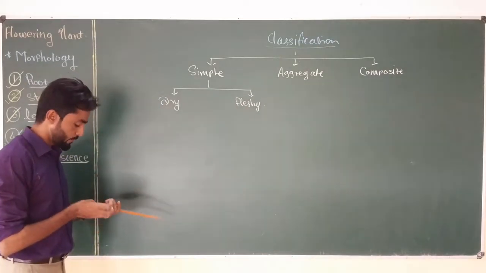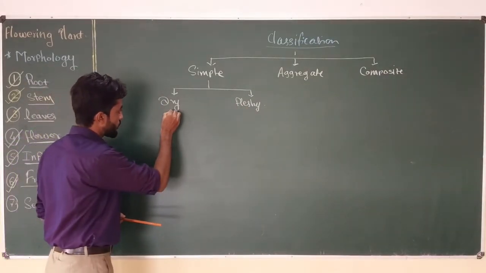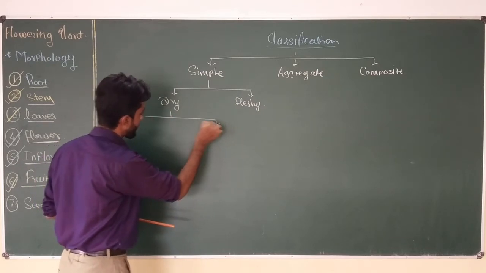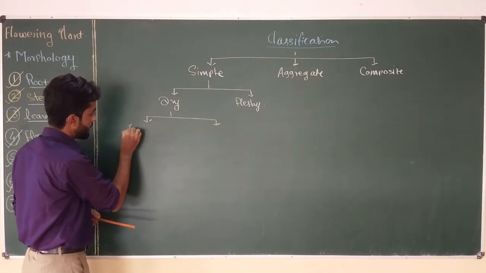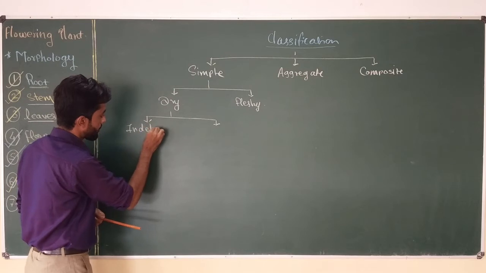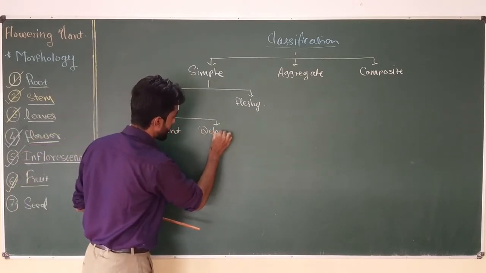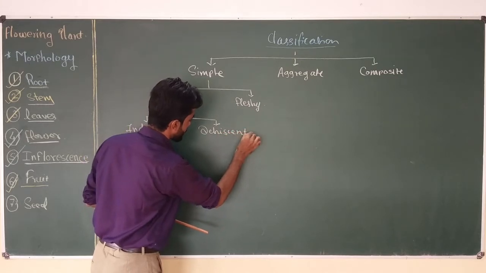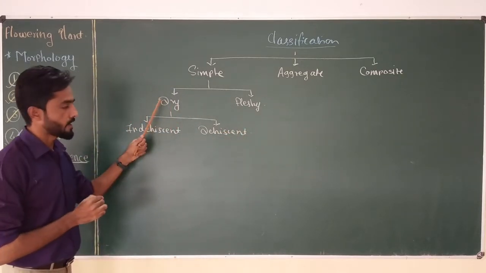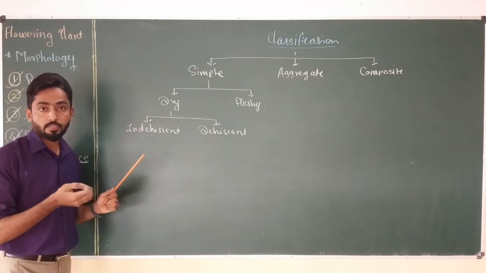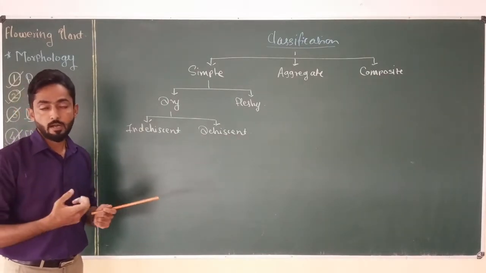Then this dry fruit is again divided into two subtypes, as indehiscent and dehiscent. These two types of dry fruits are based on whether the pericarp breaks after maturation.